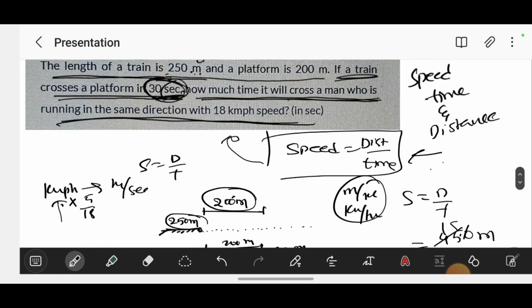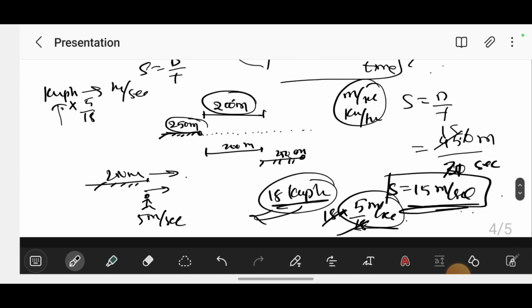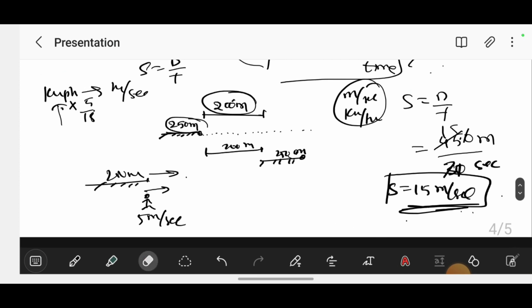He's asking the time it will take for the train to cross that man. What should we need to get? The distance. We can say the train has crossed the man when the tail part of the train crosses him; this is the tail part and this is the head part.